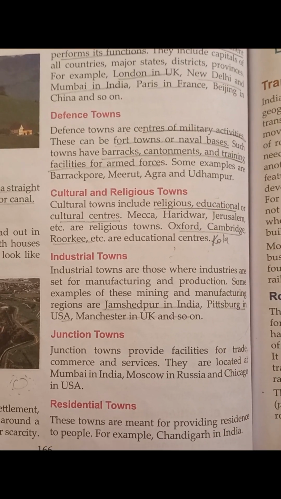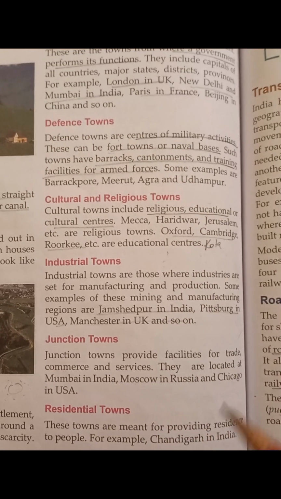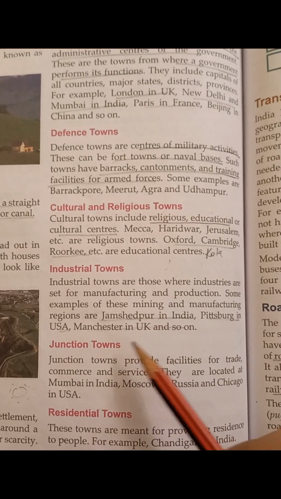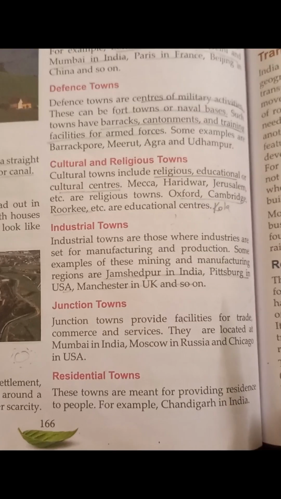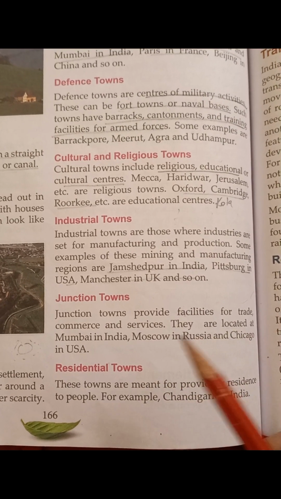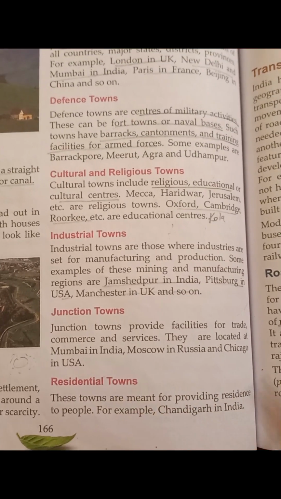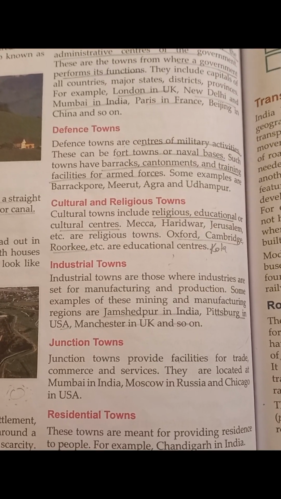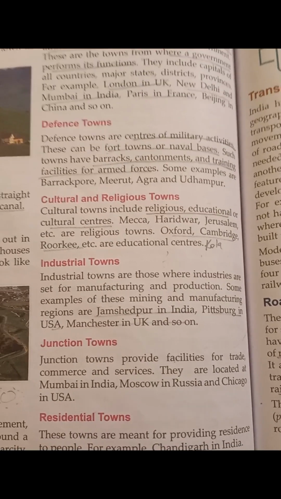Then we have industrial towns. Industrial towns are those towns where most of the industries are set up. For example, Jamshedpur in India, Pittsburgh in USA, Manchester in UK, etc. Then we have junction towns. Junction towns provide facilities for trade, commerce and services. They are located at Mumbai in India, Moscow in Russia and Chicago in USA. Then we have residential towns. The towns mainly built for residential areas are called residential towns. For example, Chandigarh in India.